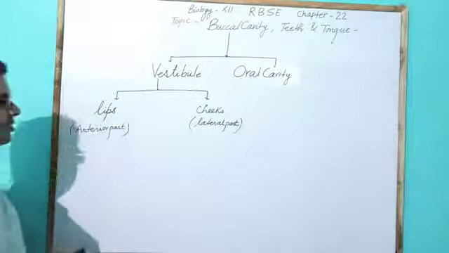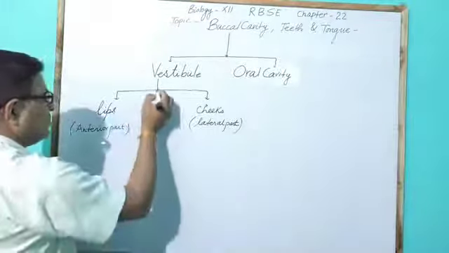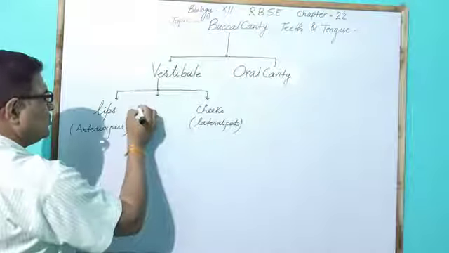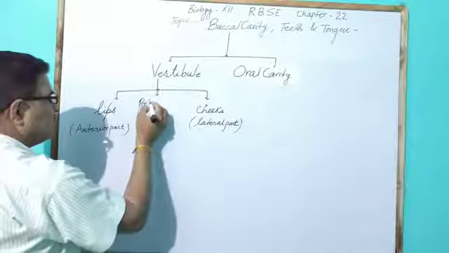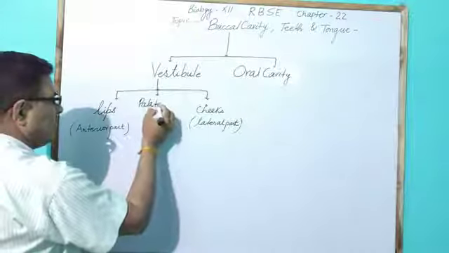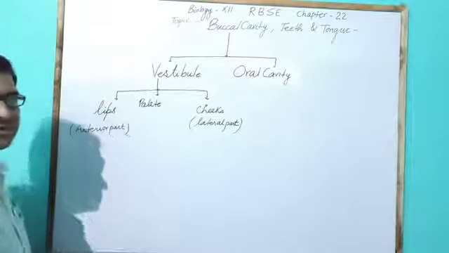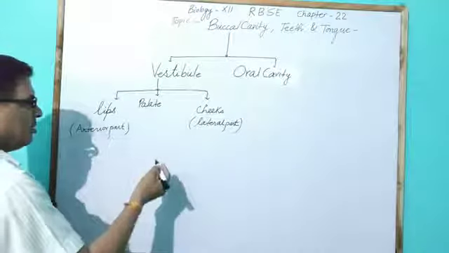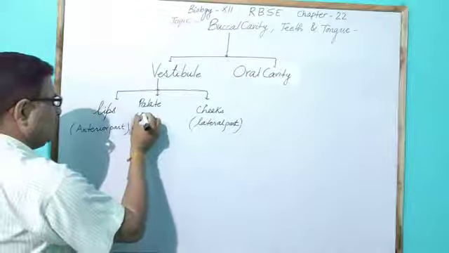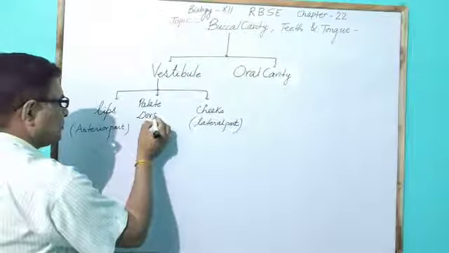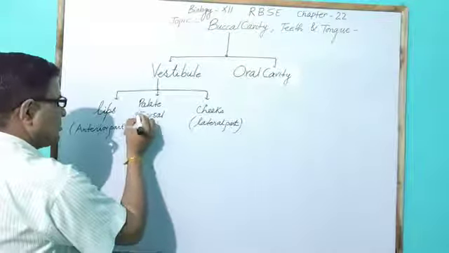The next one is called the palate. Here the palate is the dorsal part, the dorsal surface.